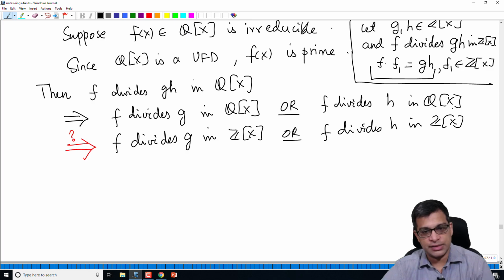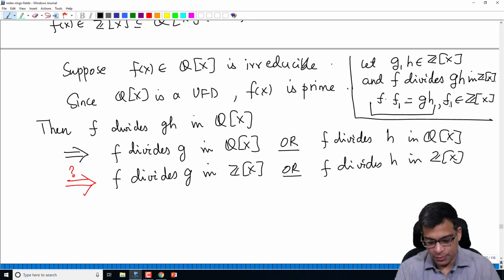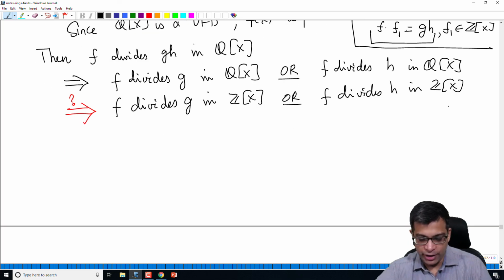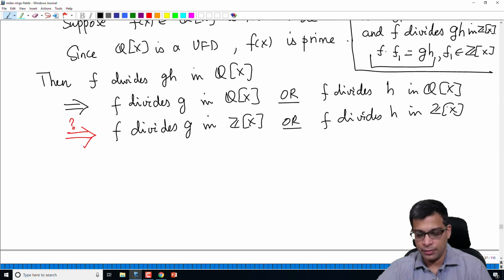The question is, does that division also happen in Z[x]? So the two things to check are: if you take an irreducible polynomial in Z[x], is it irreducible in Q[x]? And if an integer polynomial divides another integer polynomial in Q[x], does it divide in Z[x]? We are going to address both these questions and conclude that Z[x] is a UFD.